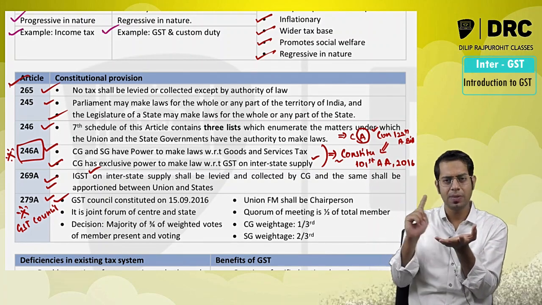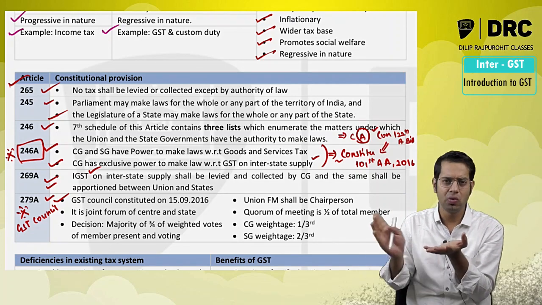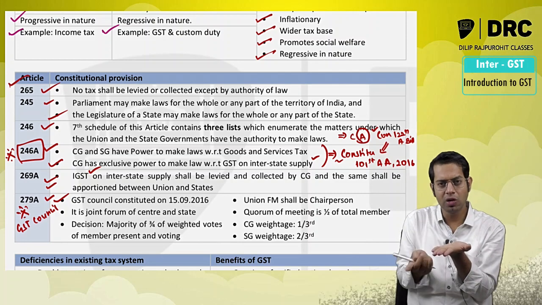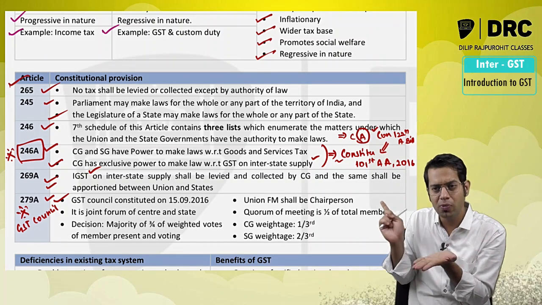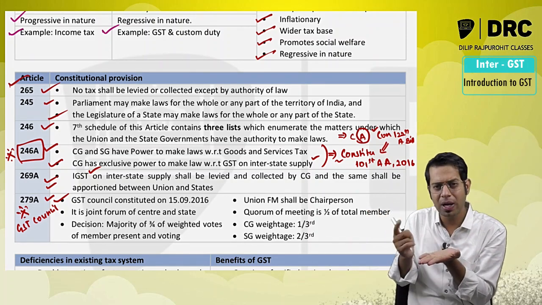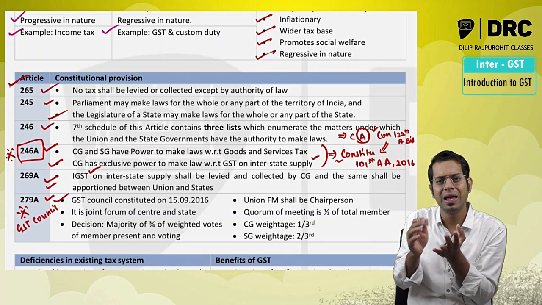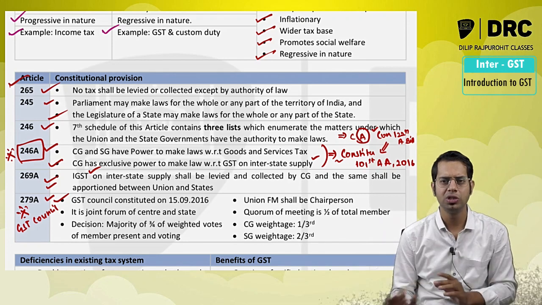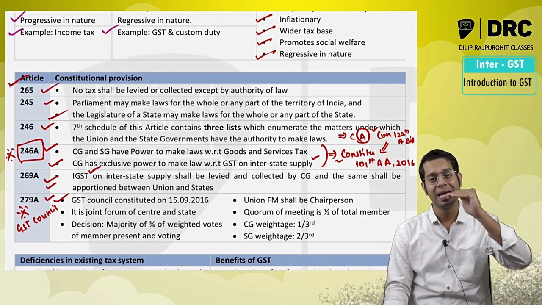It is a law applicable for the entire India, including all the different states. So both governments have to come together and make the law, and for that reason they have formed a council called the GST Council.